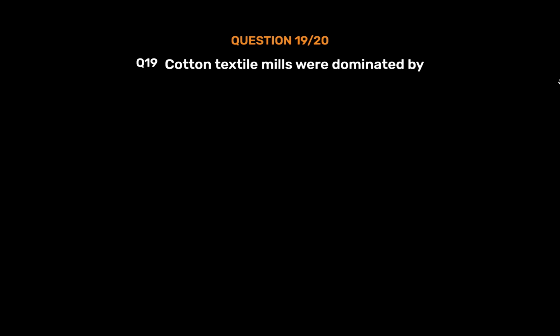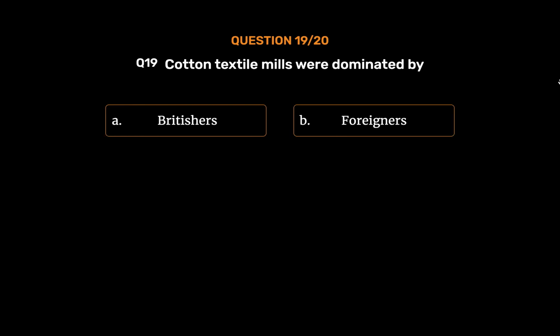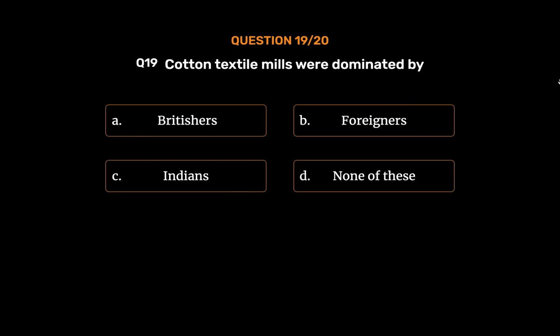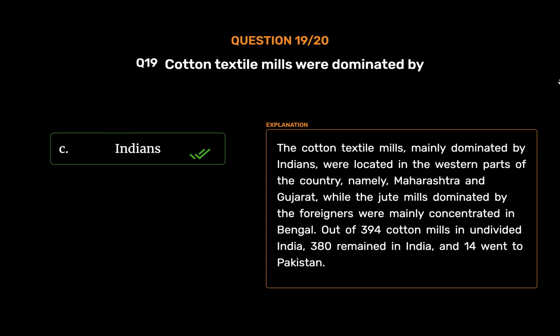Question number 19. Cotton textile mills were dominated by Option A. Britishers. Option B. Foreigners. Option C. Indians. Option D. None of these. The correct answer is Option C. Indians. The cotton textile mills, mainly dominated by Indians, were located in the western parts of the country, namely Maharashtra and Gujarat, while the jute mills dominated by the foreigners were mainly concentrated in Bengal. Out of 394 cotton mills in undivided India, 380 remained in India, and 14 went to Pakistan.